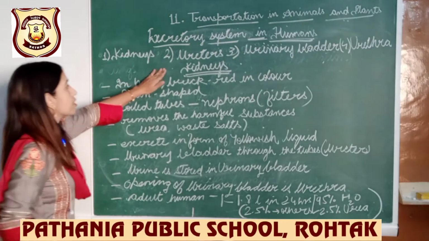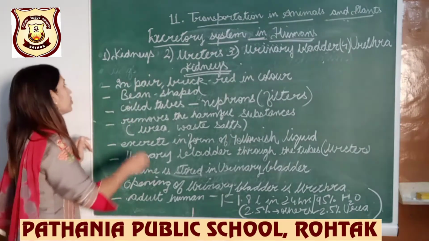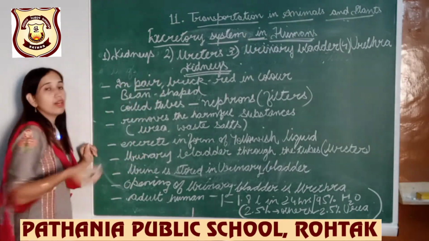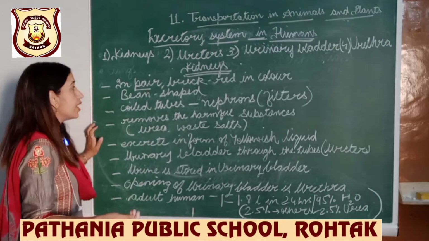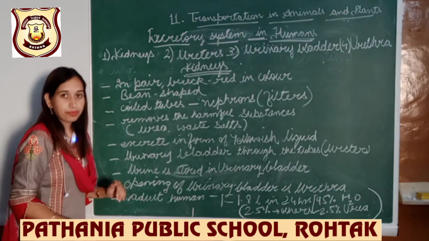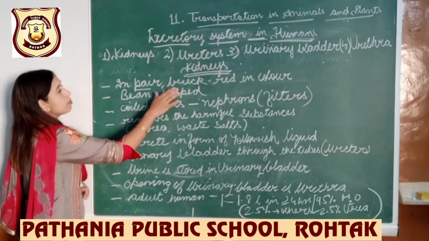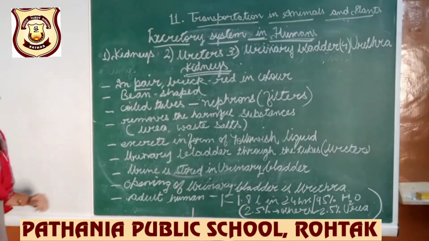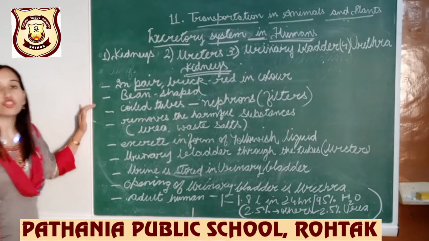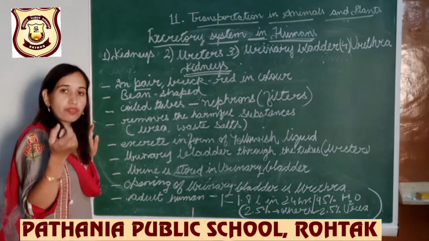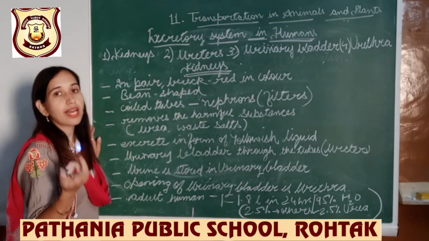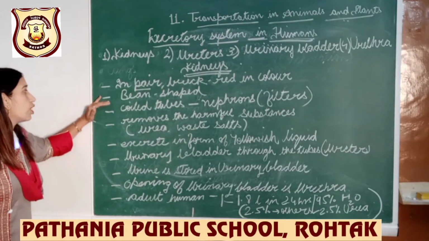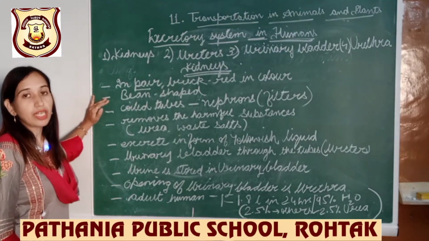So kidneys, there are two kidneys, we will say it is a pair. Okay, now it is brick red in color. Now it is of bean shape, beta. You have seen the rajma beans. It is like that shape. So we will call it a bean shaped kidney.